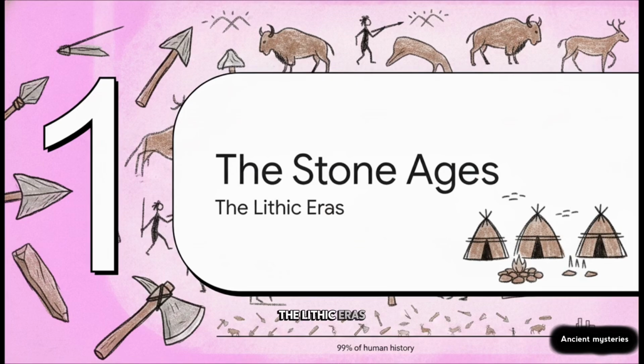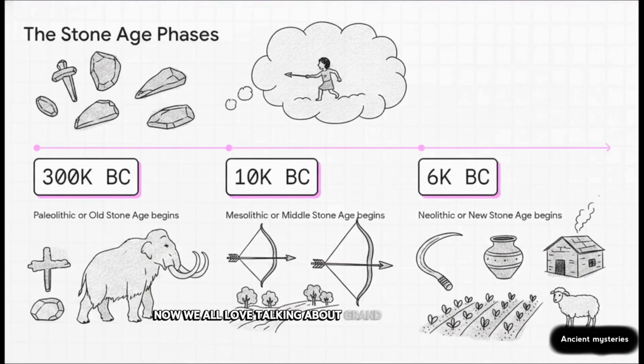The Lithic Eras. Now, we all love talking about grand empires and cities, but this early Stone Age period literally covers 99% of human history. We chunk it out into 3 phases based on the tools our ancestors used and the climate they had to survive in. First is the Paleolithic, the Old Stone Age, starting way back around 300,000 BC. Then comes the Mesolithic, the Middle Stone Age, kicking in around 10,000 BC as the massive ice age finally thaws. And finally, the Neolithic, the New Stone Age, beginning around 6,000 BC. Think of this chronological flow as your mental map for the exam.